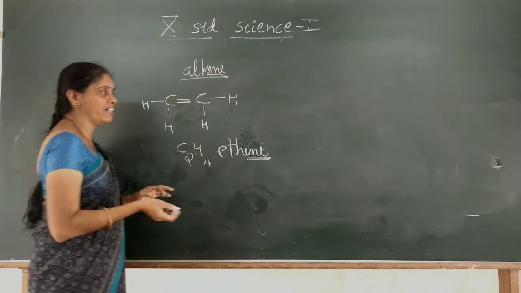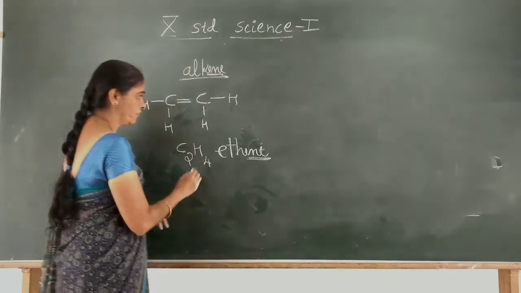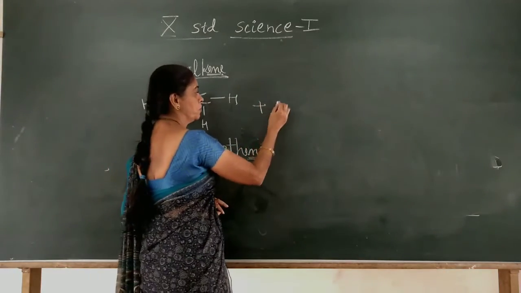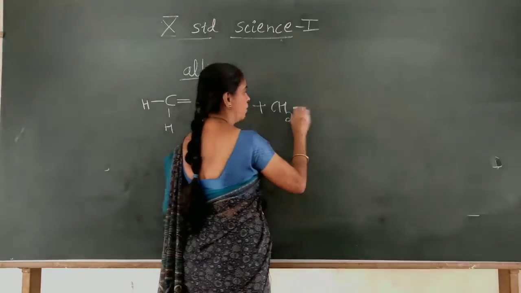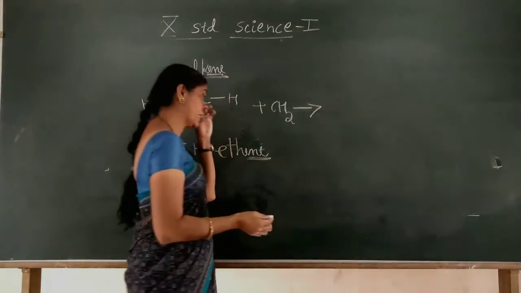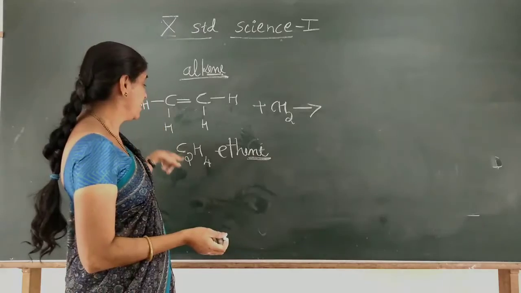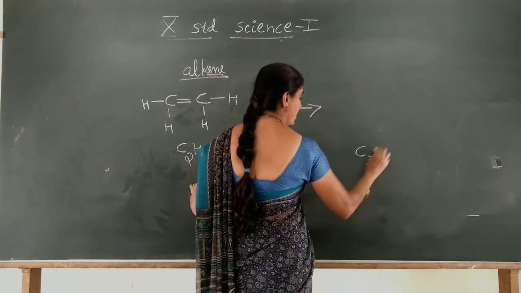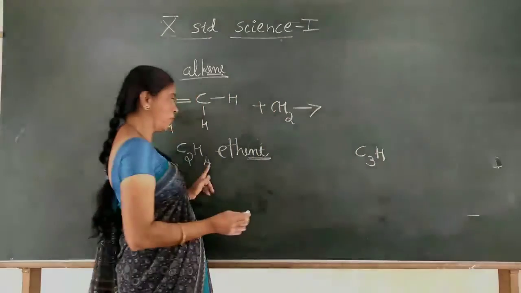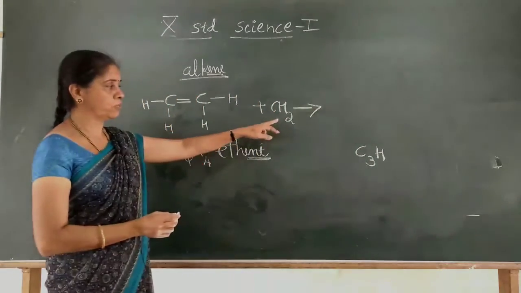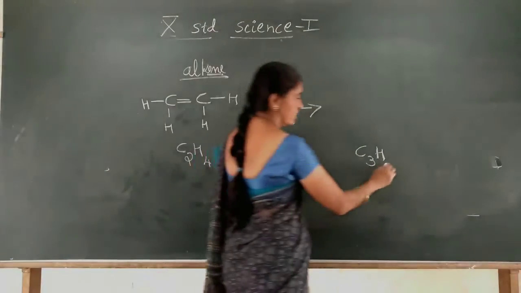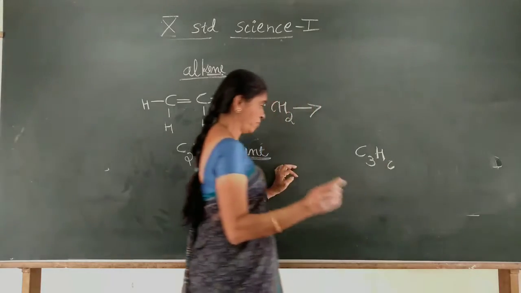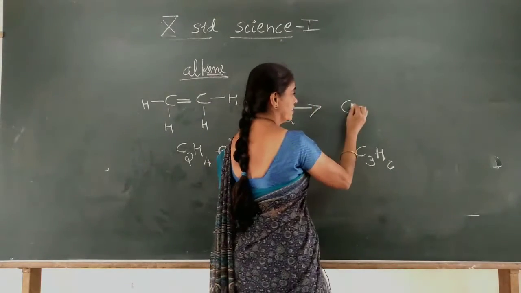Now if you add a CH2 group, you will get the next compound in this group. C2H4 changes into C3. H changes into how much? 4 plus 2, 6. H6 you will get. Okay. So what is the structure here?